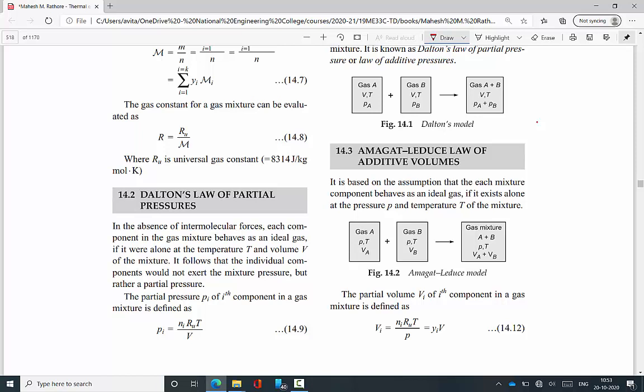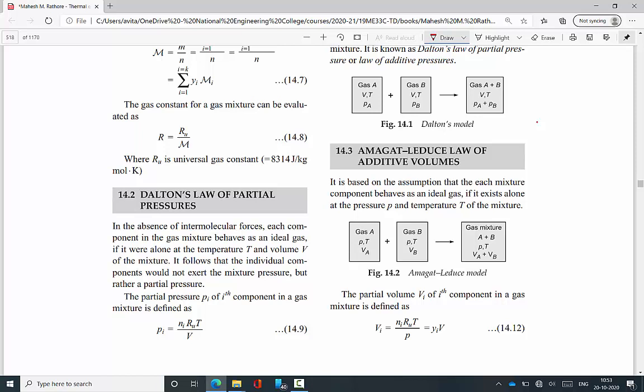That volume and temperature is fixed when they mix together, which means the container is the same container, not a bigger one. For that instance, the total pressure is PA plus PB. Addition of pressure is Dalton's law of partial pressure.